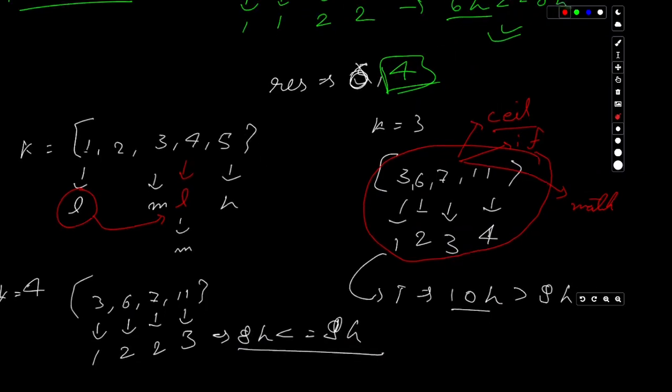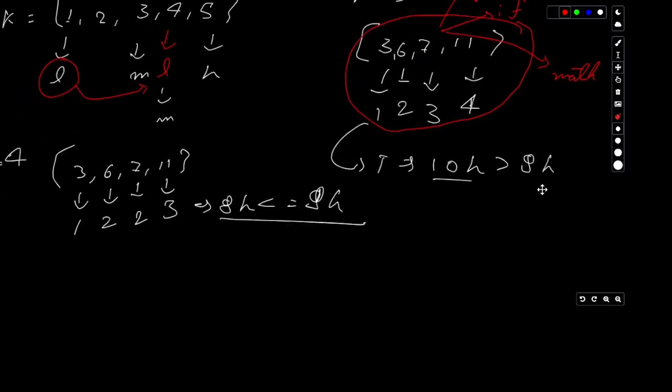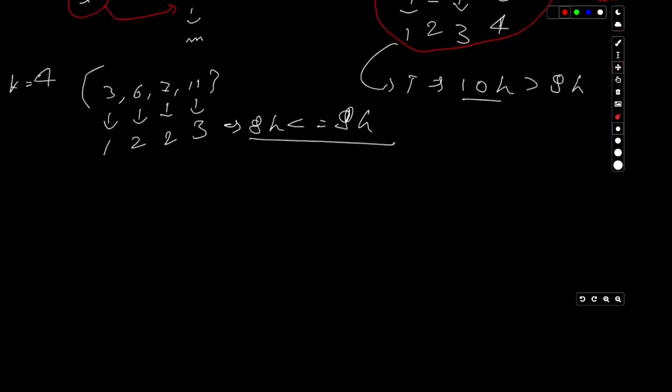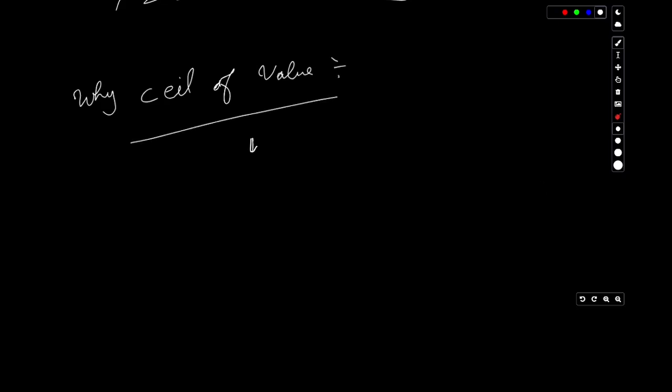So here we have different ways to calculate ceil, but first things first, why do we want to calculate the ceil of a particular value? For example, if the value of k is 3, and piles of i at a particular position is, let's say, 10.